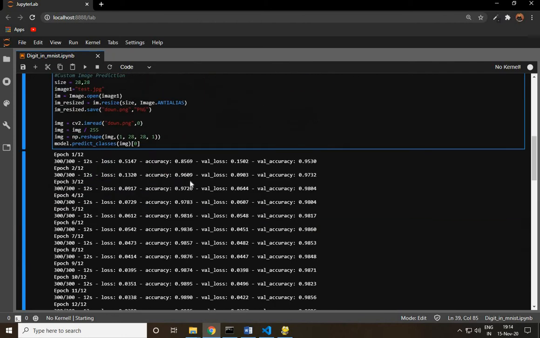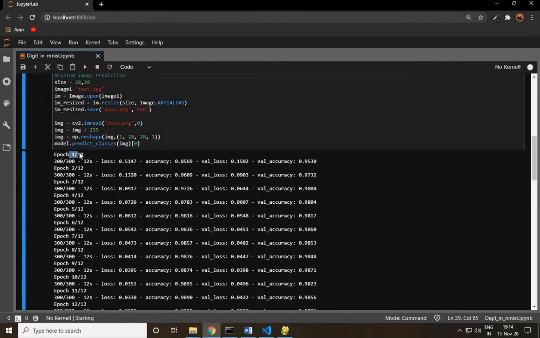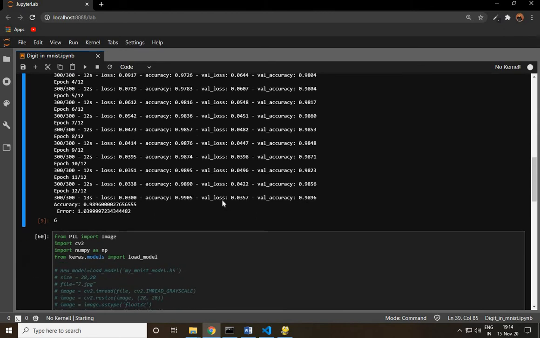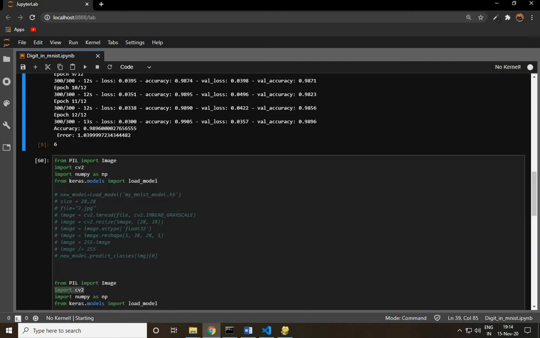We can see that we have trained it for only 12 epochs, but even then we got an accuracy of around 99.05%, and the validation loss was quite low, that is 0.0357, and the validation accuracy was quite high, that is 0.9896. So the model was trained pretty well.